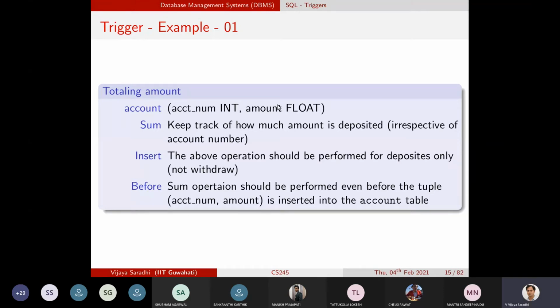Assuming that every time an amount gets deposited into the bank, we want to track the sum, the total amount that is being deposited, in the variable sum. Particularly, we want to look at whenever it is deposited, which means whenever we are inserting a record into the account table. And we want to do this before the insertion action takes place. Some operation should be performed even before this tuple 1, 2, 3 and then 50 rupees is inserted into the accounts table.